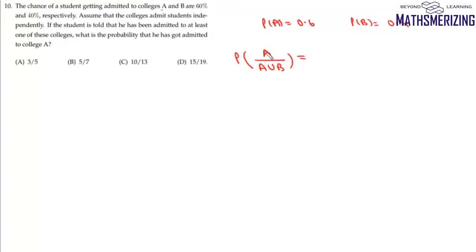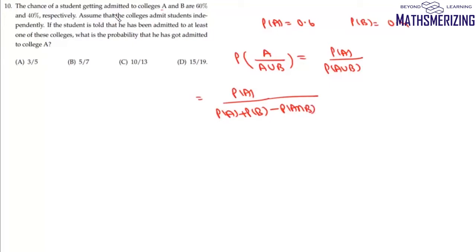Now the probability of A intersection (A union B) is simply the probability of A, and here will be the probability of A union B. So it will be probability of A, and then probability of A union B will be probability of A plus probability of B minus probability of A intersection B. Now getting admitted in any college is an independent event. So it says the colleges admit students independently. So we know that P(A intersection B) will be P(A) into P(B).